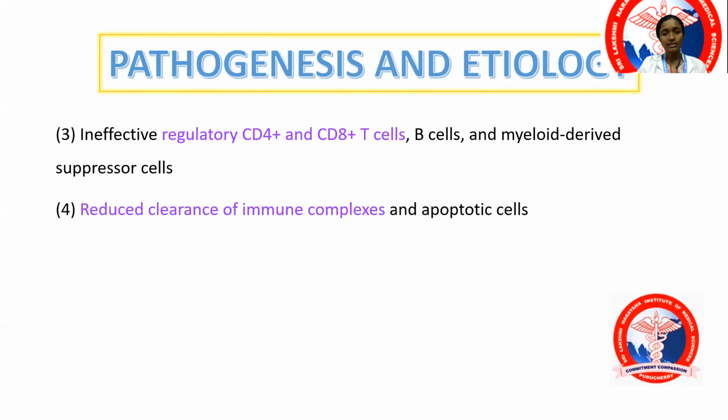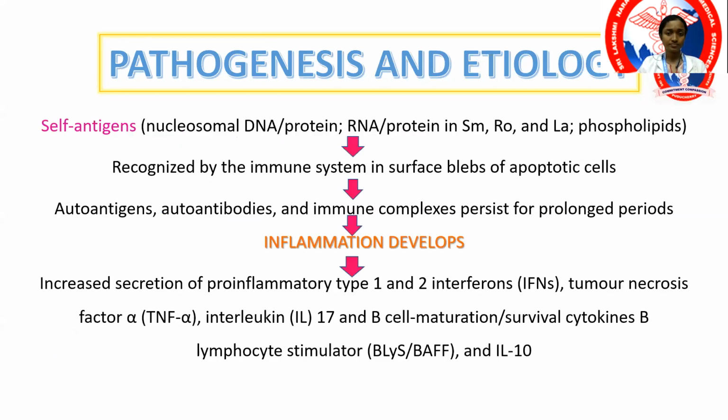And the regulatory cells, that is regulatory T cells and B cells, which are supposed to regulate the inflammatory or immune response, are ineffective. The immune complexes as well as the apoptotic cells, which have to be cleared, are not properly cleared. So all of these are the various abnormal immune responses because of both environmental as well as genetic susceptibility.